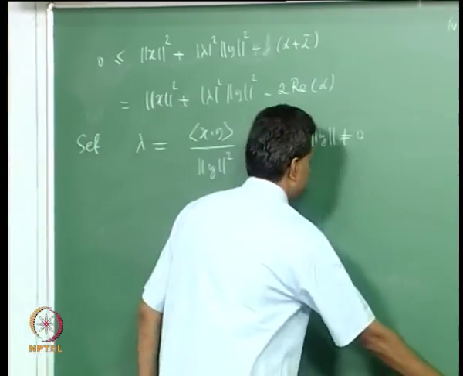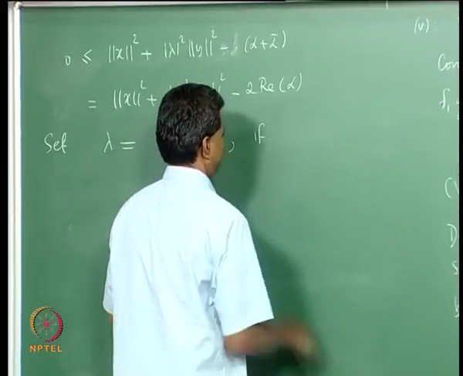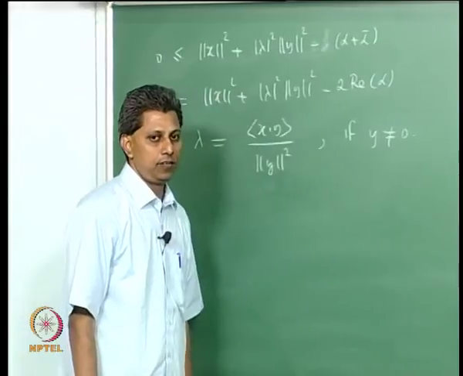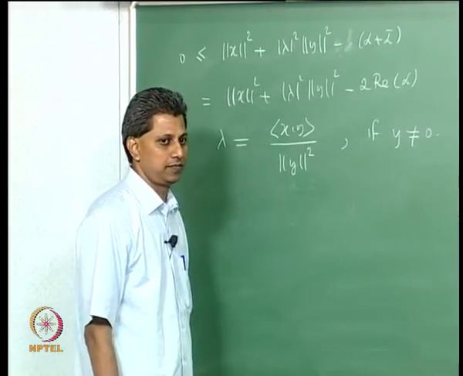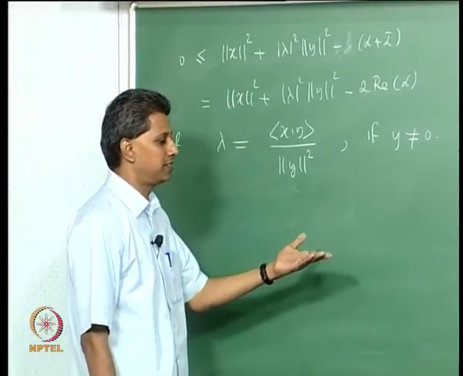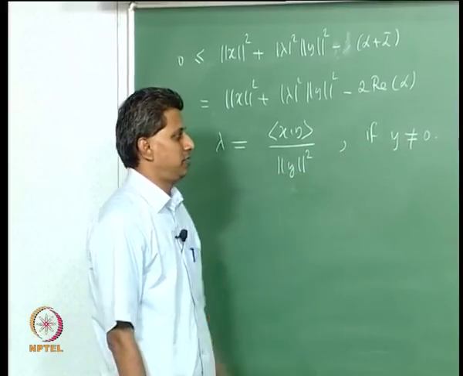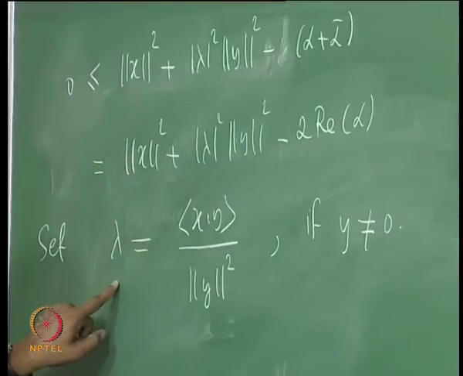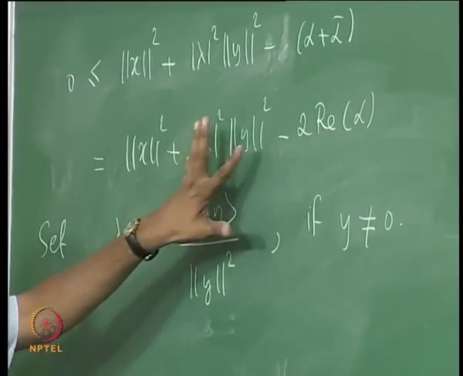The y equal to 0 case we need to consider, we will come to that, but that is very easy. So let us look at the case when y is not 0. When y is not 0, this number lambda is well defined. For this lambda, this inequality holds.